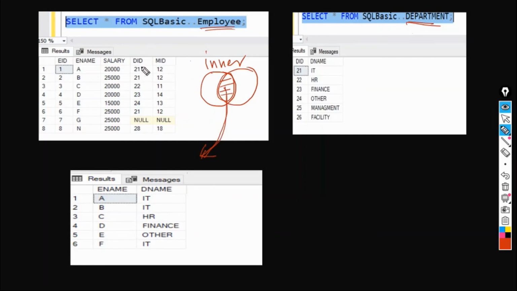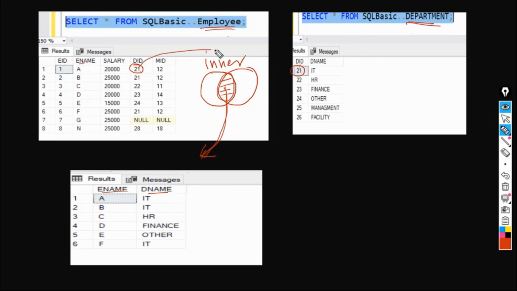So here in this case, we are taking employee name and department name. We are comparing based on the department ID from employee table and department ID from department table. So let's go and understand this output.